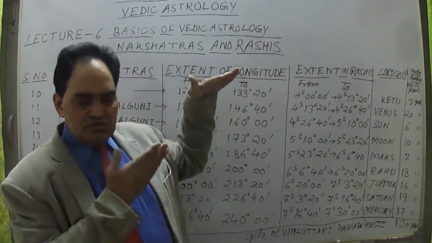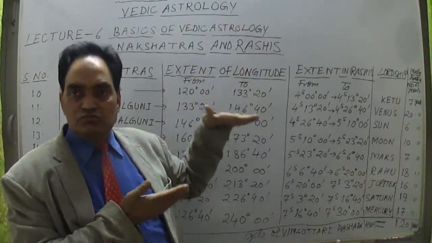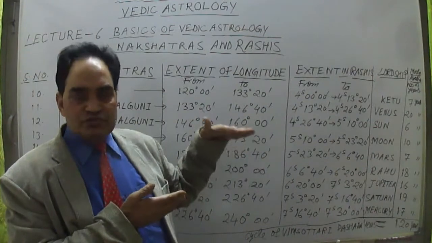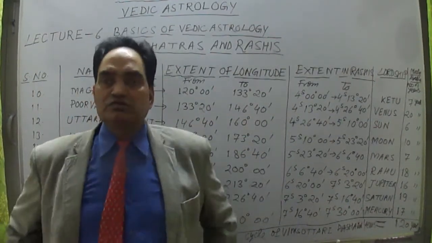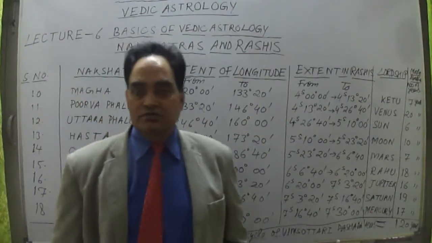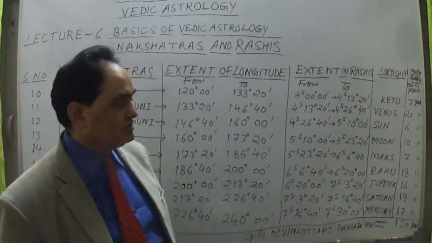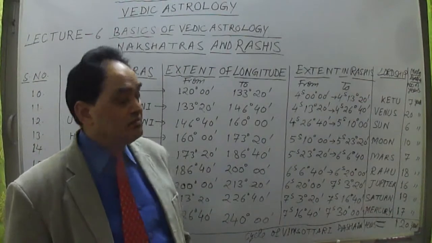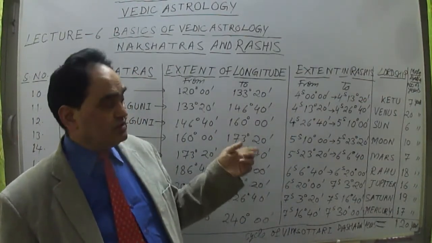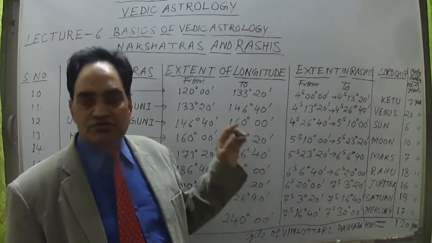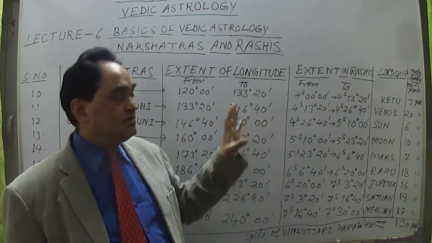Similar system: Ketu, Venus, Sun, Moon, Mars, Rahu, Jupiter, Saturn, and Mercury. So this is how these 9 nakshatras are repeated. Same nakshatra, same planets. Same planets have the same lordship, right? Because in this way, out of 27, 3 nakshatras are allotted to every planet.